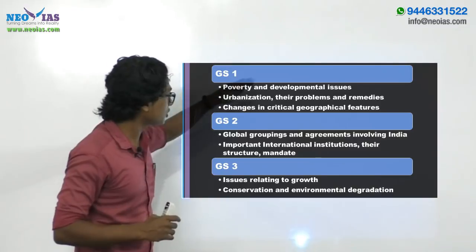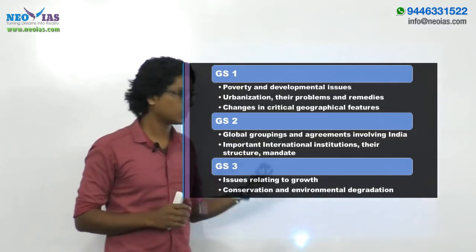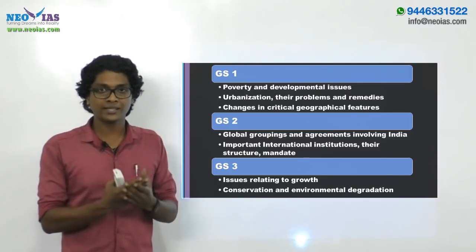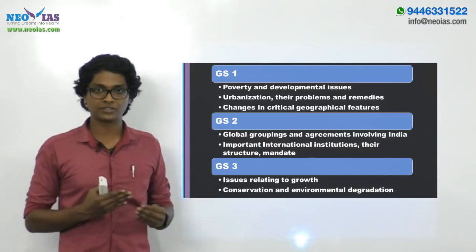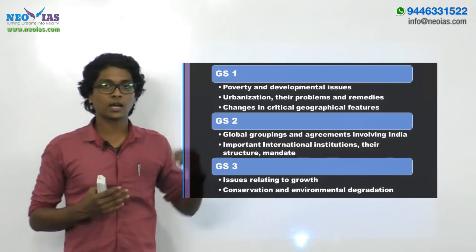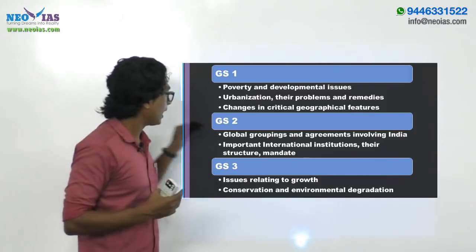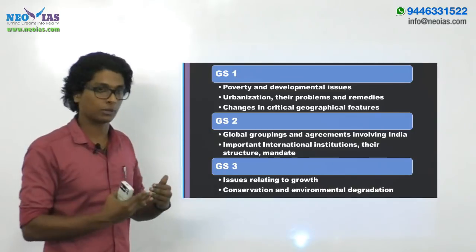Now urbanization, their problems and remedies. As you have seen, the urbanization which we are having is rapid urbanization, and these cities should be made sustainable cities. Otherwise we will be having many other problems, right.